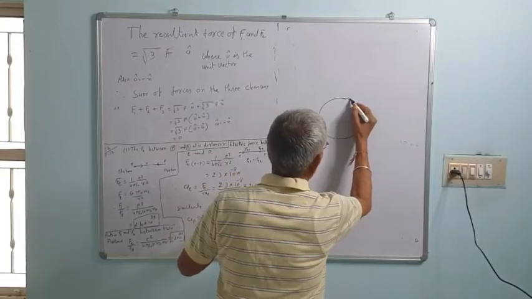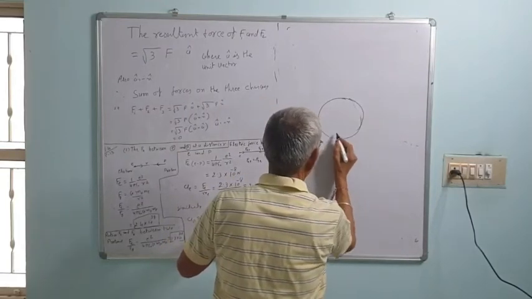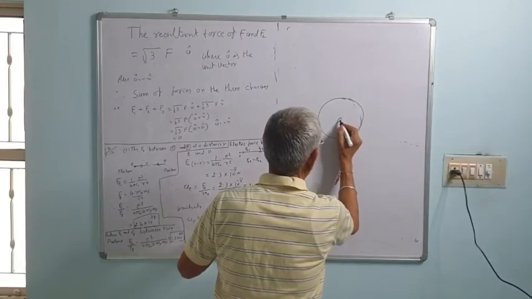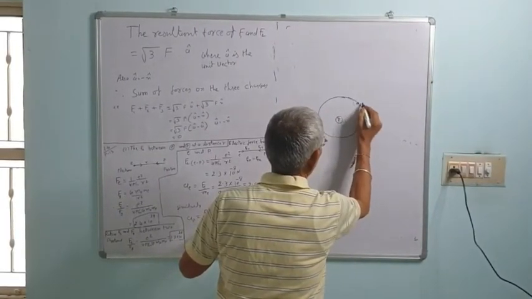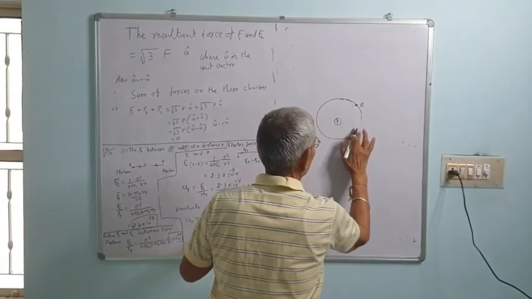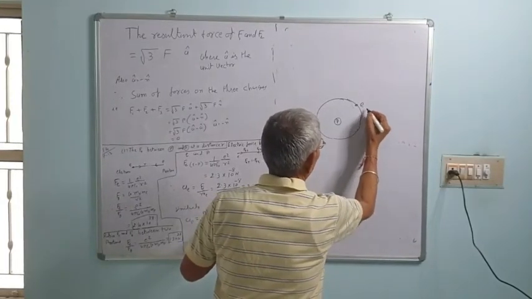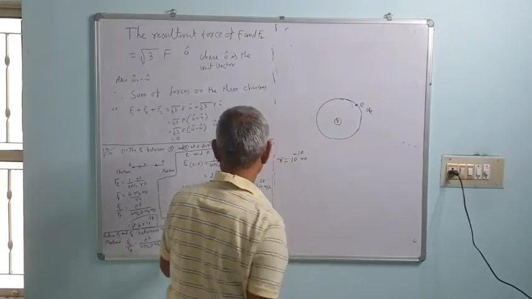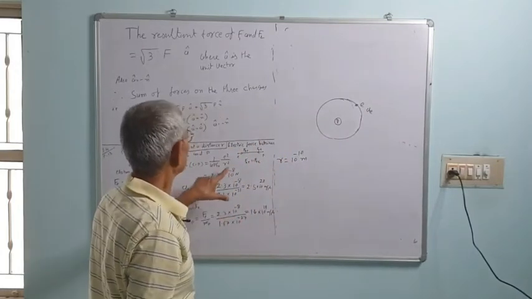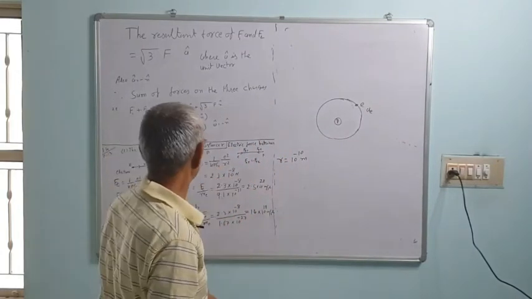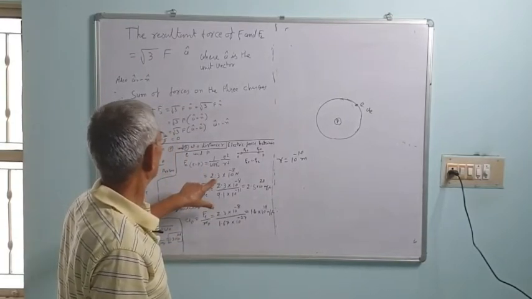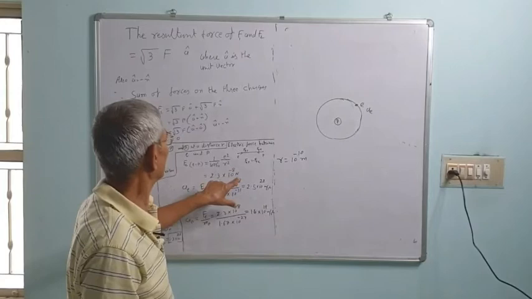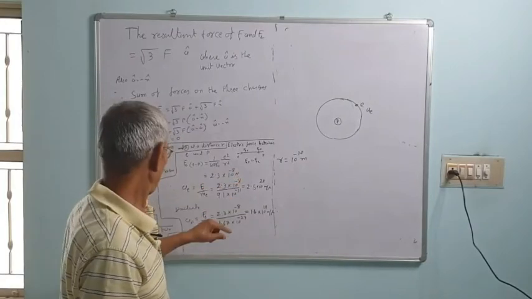Hydrogen atom has one proton in the nucleus and one electron moving. What is the acceleration of the electron by revolving this? So, what is the distance? r is equal to 10 to the power minus 10. We calculate this, that comes about 2.3 into 10 raised to minus 9 Newton.